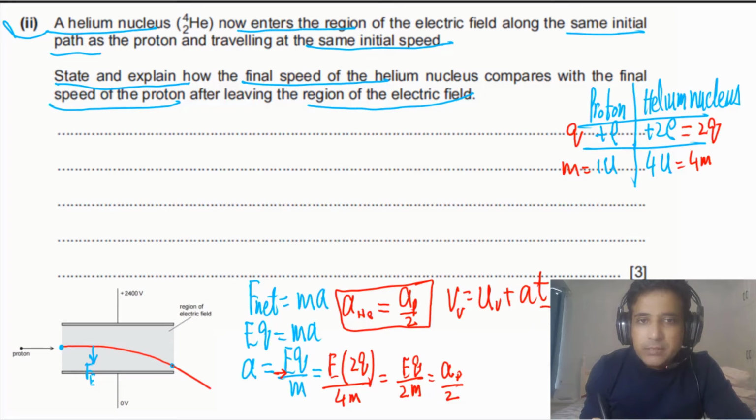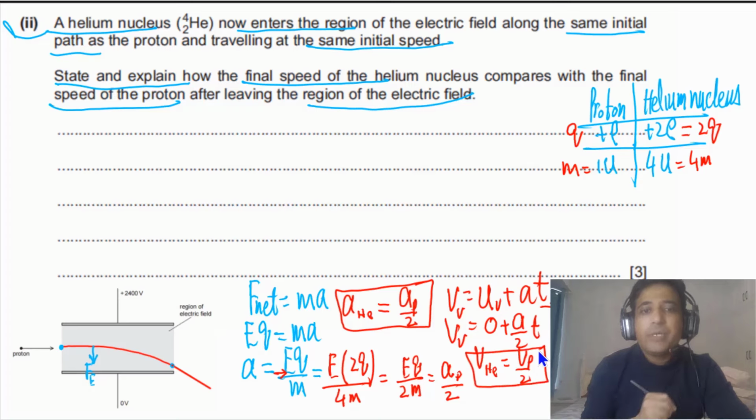And if the acceleration is half, it means the vertical speed of the helium nucleus will be half. So we will say the vertical speed of the helium nucleus is equal to half of the vertical speed of the proton. So in this case, the vertical component of velocity of the helium nucleus will be half of the vertical component of velocity of the proton.